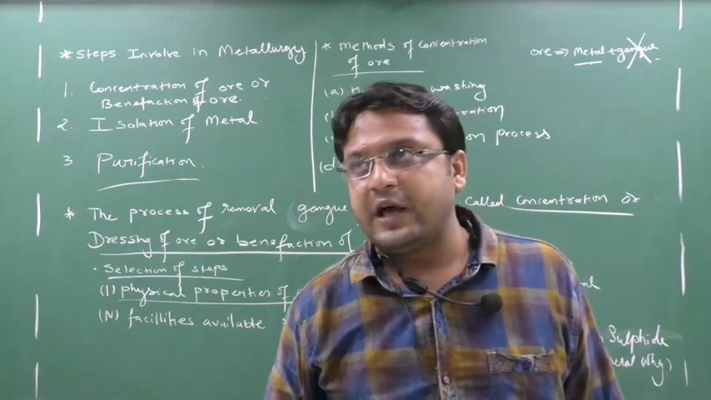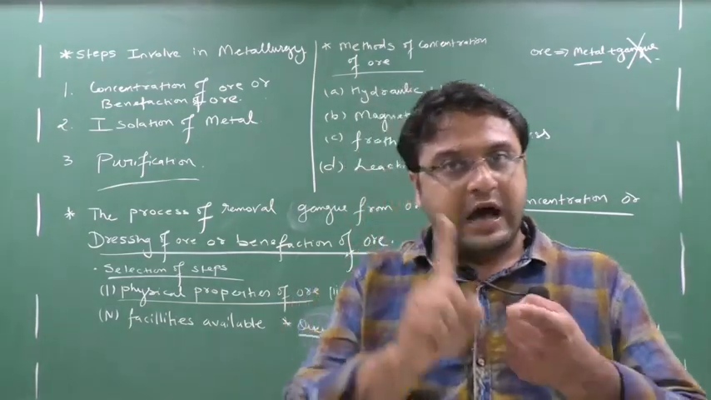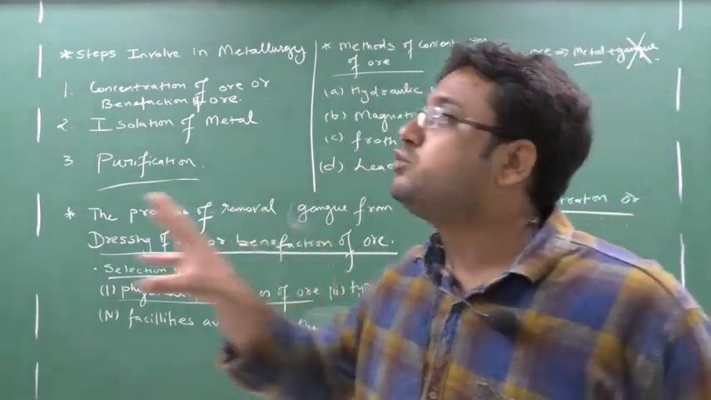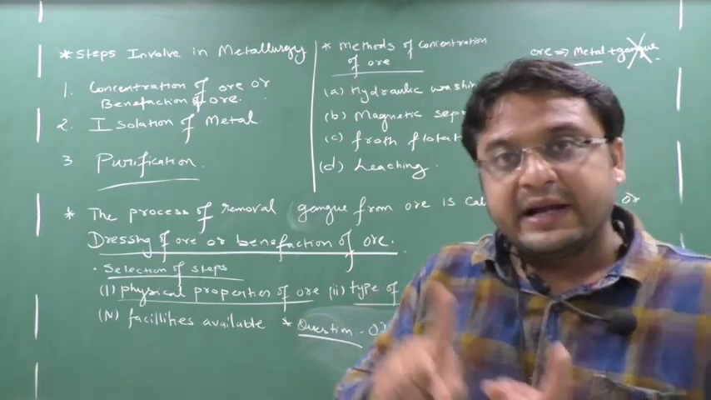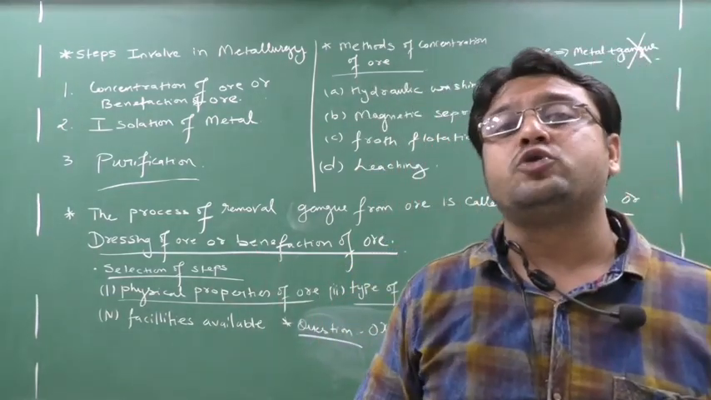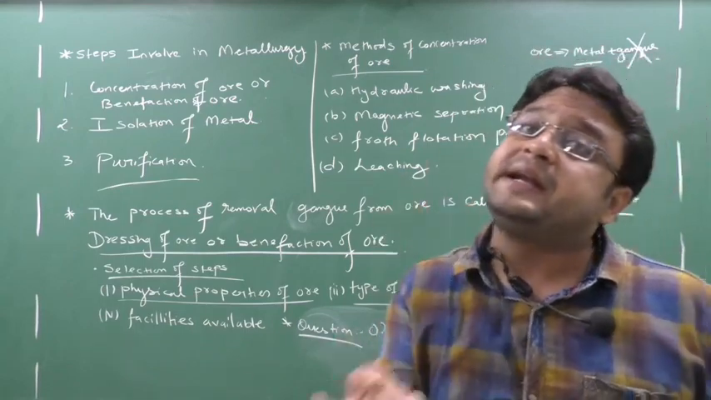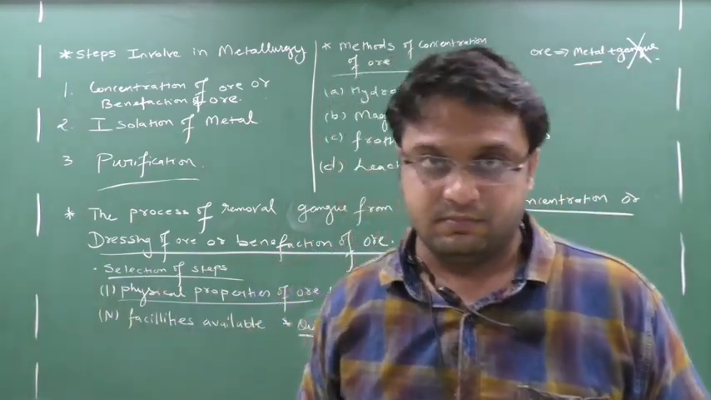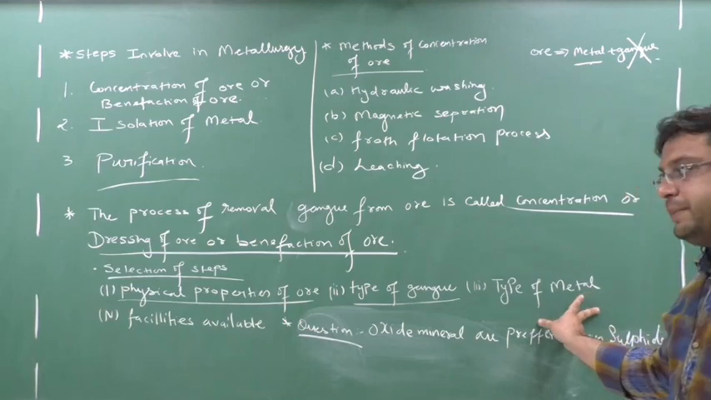See, as the metal differs, the process also differs. If I have iron as a metal, you know iron is attracted towards a magnet, so I can apply the magnetic method. But if I take copper, copper is not attracted towards a magnet, so I cannot apply the magnetic method to copper. Yes or no? So it depends on the type of the metal.